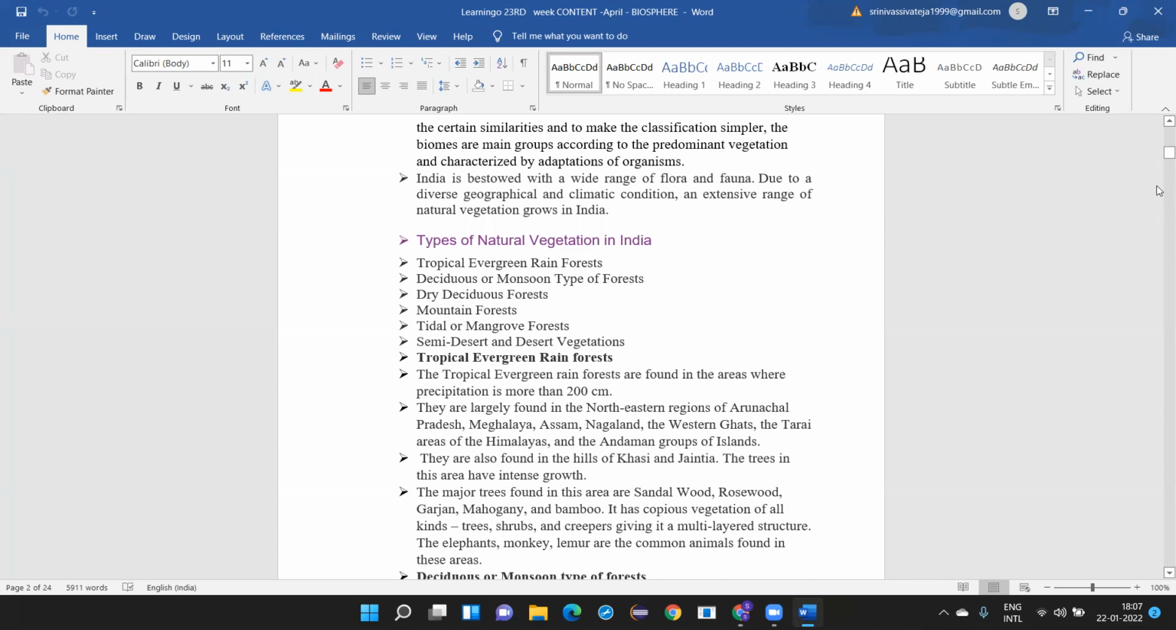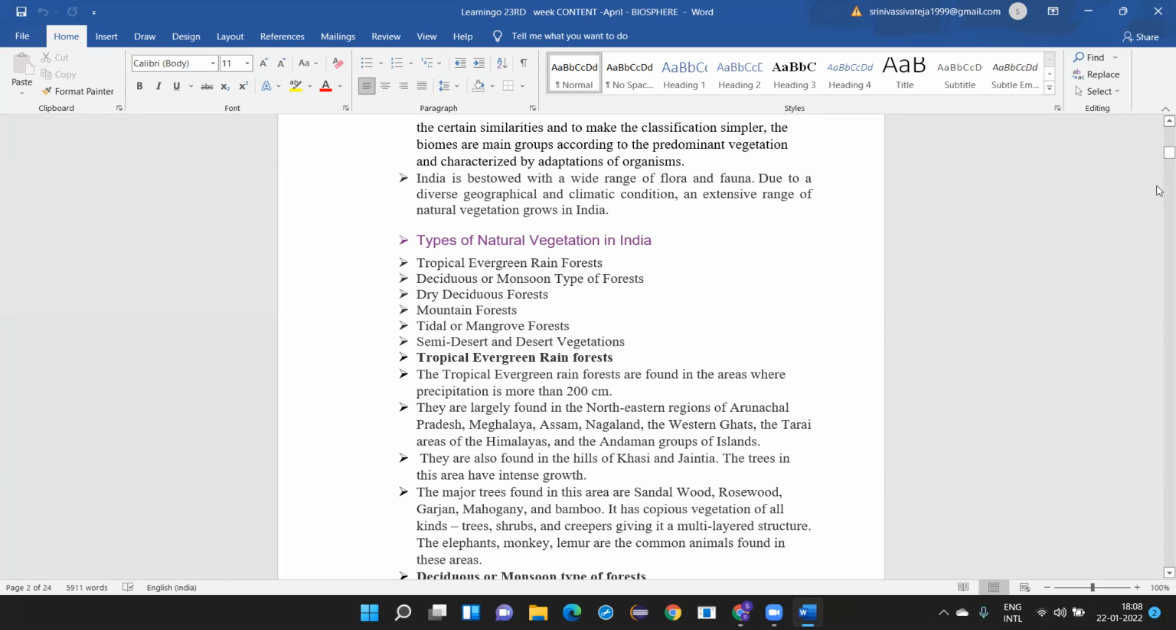Same way you have the zebra and all that. Where do you find them? Only in certain areas, not anywhere else. So depending upon the adaptation of the plants and the animals, the biomes will be grouped. India is bestowed with a wide range of flora and fauna. I hope you all know the difference between flora and fauna. Flora is the plants and fauna is the animals. So we have a wide diversity of plants and animals found in our country.